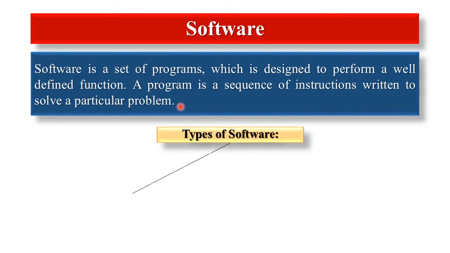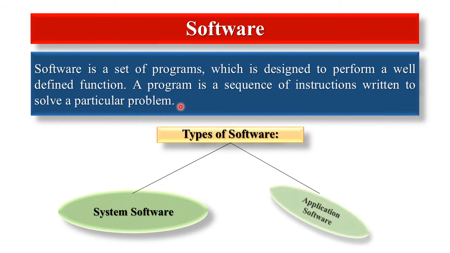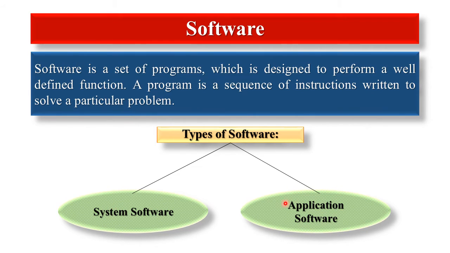First is system software. Second is application software. System software provides basic functionality to the computer. System software is required for the working of the computer itself. Examples of system software are utility software, system server, device driver, GUI system. Operating system is the most important system software.